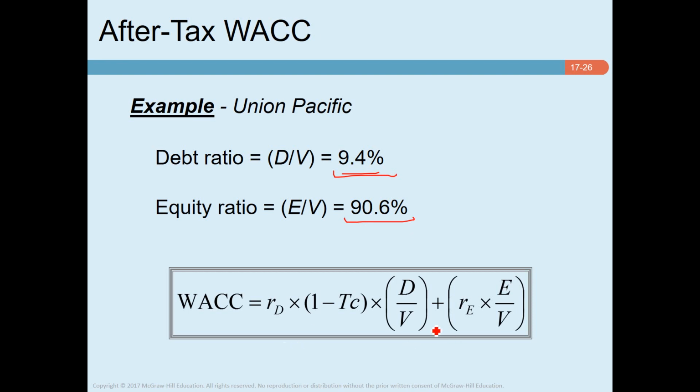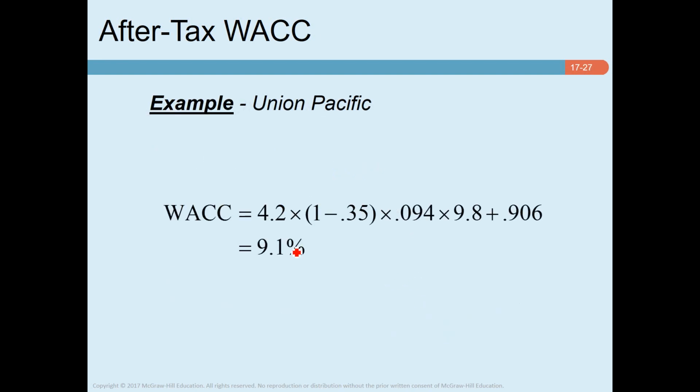Okay, so this is the weighted average cost of capital formula we use. So a debt ratio is 9.4% and equity is 90.6%. This part is the cost of equity and this part is the cost of debt. So this is the proportion of equity, this is the cost of equity, this is the proportion of debt and this is the cost of debt, and this part is the 1 minus 0.35, which is the tax portion. So in total, this is the after-tax cost of debt, and which is 9.1%.